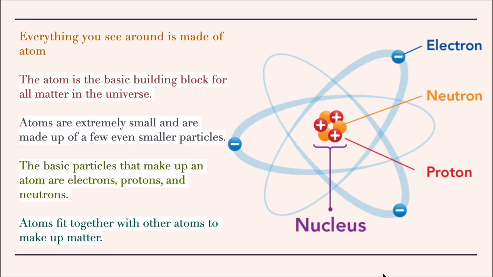So let's read the points in here. Everything you see around is made up of atoms. The atom is the basic building block for all matter in the universe. Atoms are extremely small and are made up of few even smaller particles. The basic particles that make up an atom are electrons, protons, and neutrons. Atoms fit together with other atoms to make up matter.